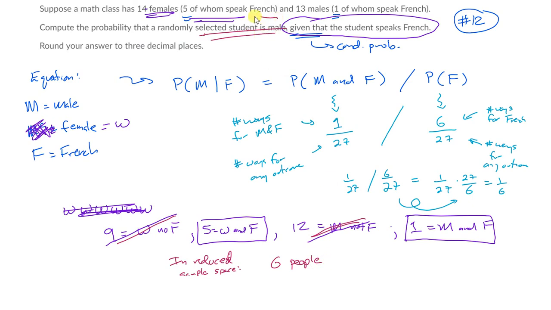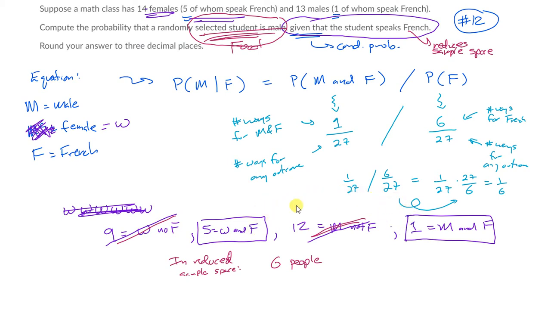So now I just compute the probability of the event that's not the conditioning event. This conditioning event right here, speaking French, reduces the sample space for me. So in this case, I'm going to throw away the people who don't speak French. And now I just compute the probability of the other event, the main event, which is that the student is a male. The conditioning event has already been dealt with. Okay, so this is called the focal event and the conditioning event. The focal event is male, the conditioning event is speaking French. Once I know this person speaks French, I can throw away the non-French speakers and just focus on the French speakers. And I have a reduced sample space.